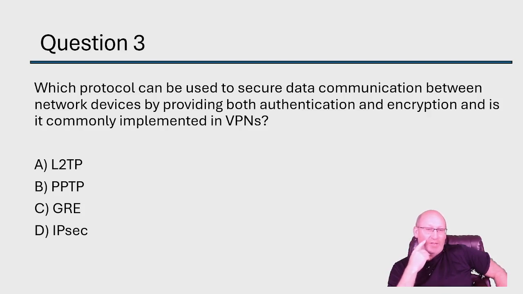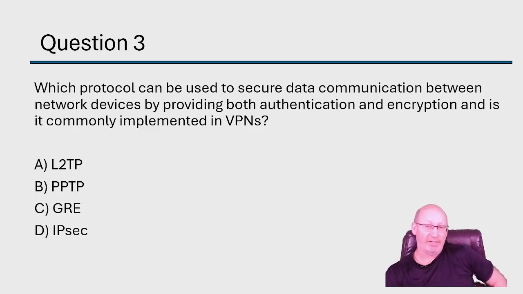And we know that Layer 2 tunneling protocol is used by internet service providers, but it doesn't provide encryption, right? So in this case, I think IPsec is going to be the obvious answer, because it does both authentication and encryption. It's going to provide us a little bit better system. And so D is going to be our answer on this one. There we go. There's D.